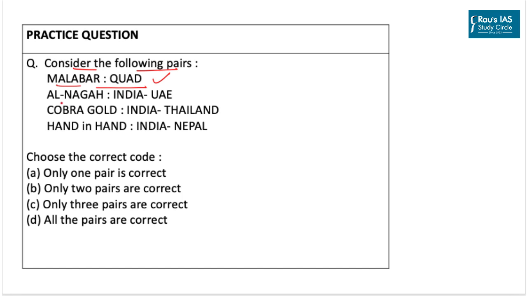The second pair given here is Al-Najah, which is a bilateral exercise between India and UAE. Now this pair is wrong, as Al-Najah is a bilateral exercise between India and Oman. The third pair given here is Cobra Gold, paired with India and Thailand. Now this pair is again wrong, as Cobra Gold is a multilateral exercise and involves the nations of the Asian region. The fourth pair given here is Hand in Hand, which is matched with India and Nepal. Now this pair is again wrong, as Hand in Hand is a bilateral exercise between India and China.